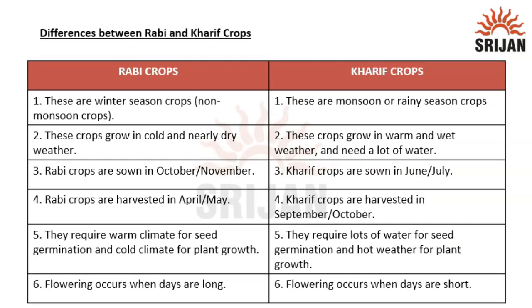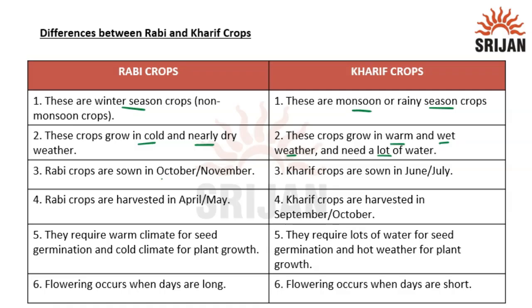Now let us see some differences between Rabi and Kharif crops. Rabi crops are winter season crops, whereas Kharif crops are monsoon or rainy season crops. Rabi crops grow in cold and nearly dry weather, and the Kharif crops grow in warm and wet weather. Also, they need a lot of water as compared to Rabi crops.